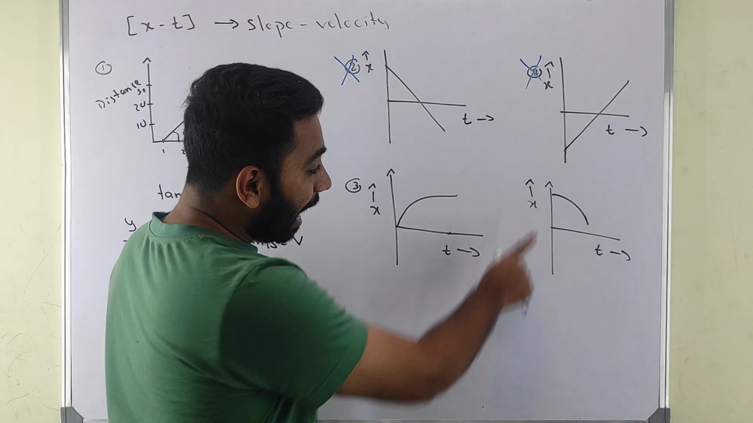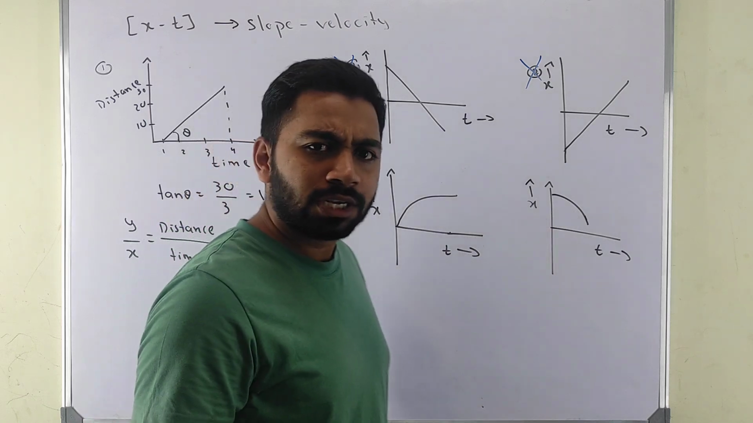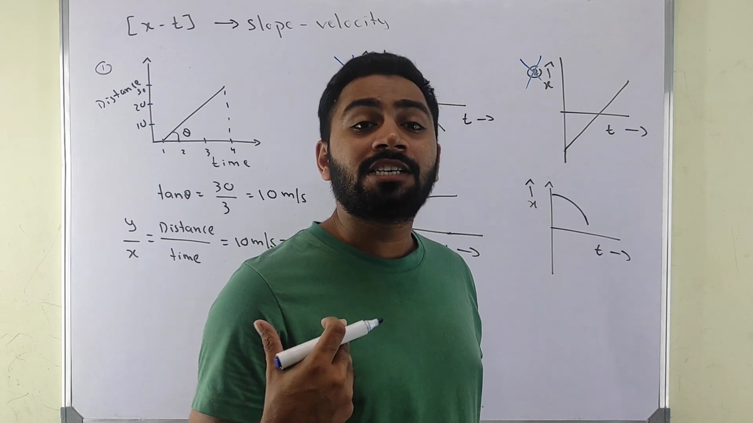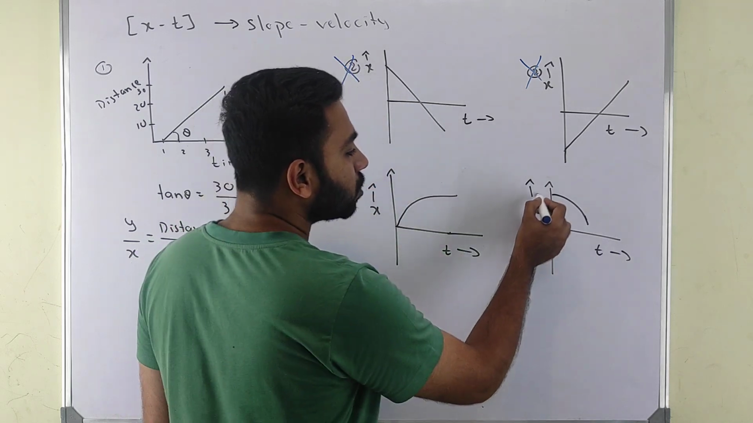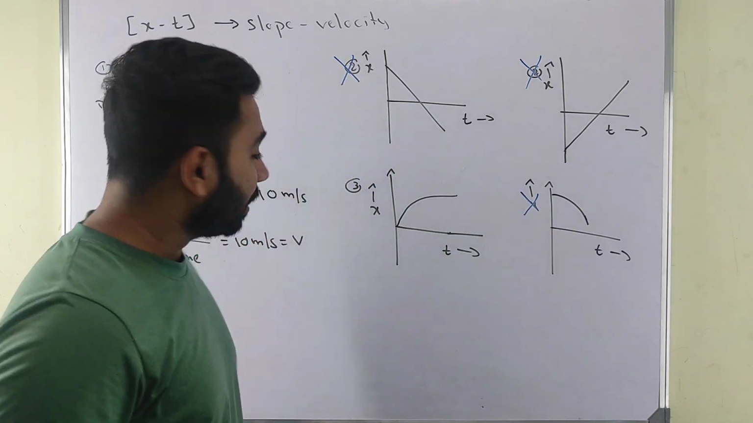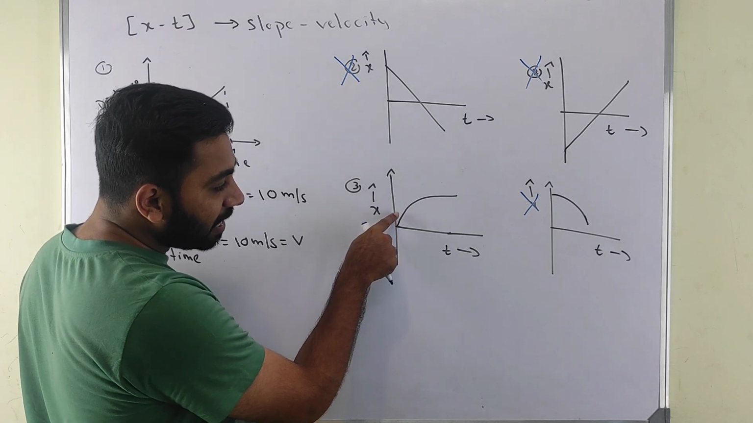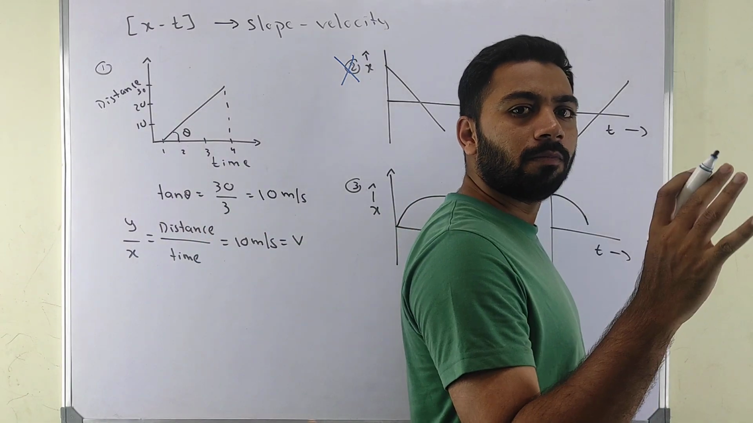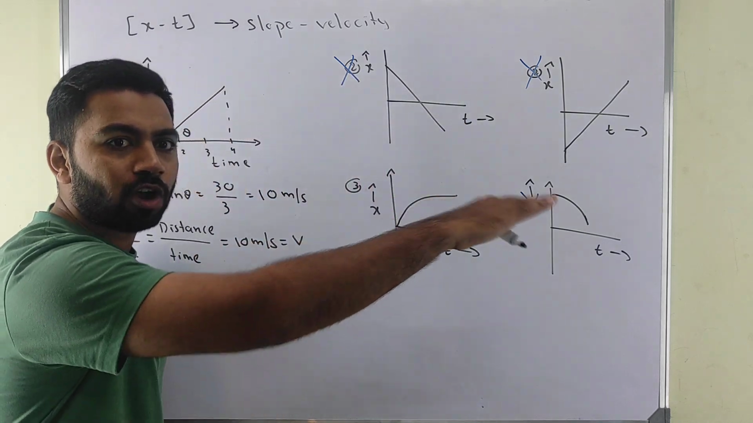Now see this one. Again distance is reducing. But distance won't reduce. Distance can never be negative. Distance can never reduce. Distance can always only increase. So this also is not valid. Now only this one: distance is increasing and becoming constant. Yeah, this can be. See, I can walk here. I can stop. Distance increased but it stopped.